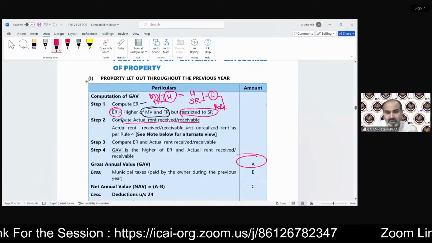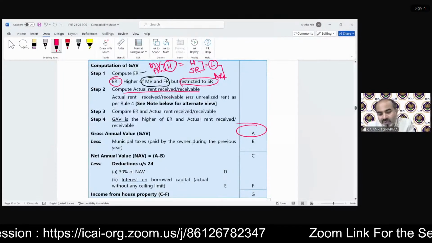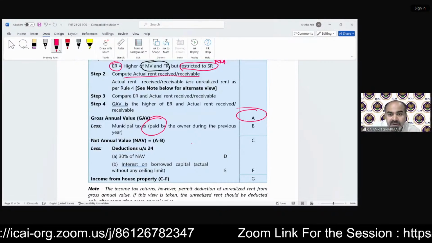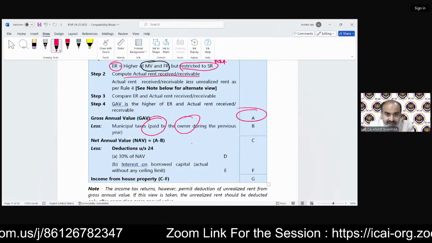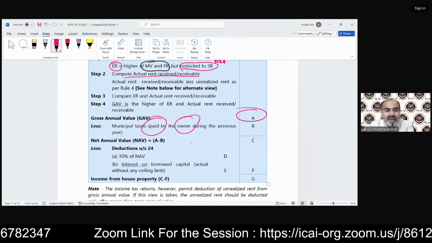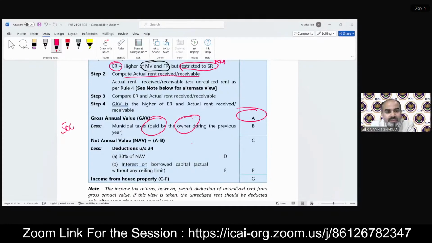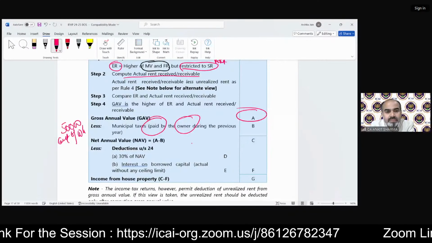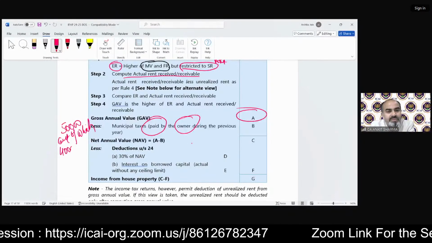Okay. So now moving on, after GAV, we have to find out the municipal tax. Two conditions should be fulfilled: it must be paid, and paid by the owner. In the examination, students generally make the error of deducting the full municipal tax. Suppose in the question the municipal tax is 50,000, out of which the owner paid 40,000.